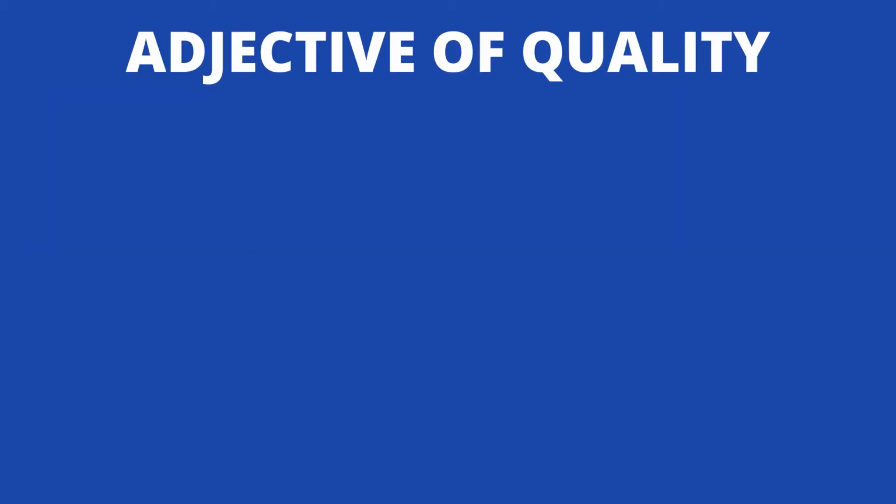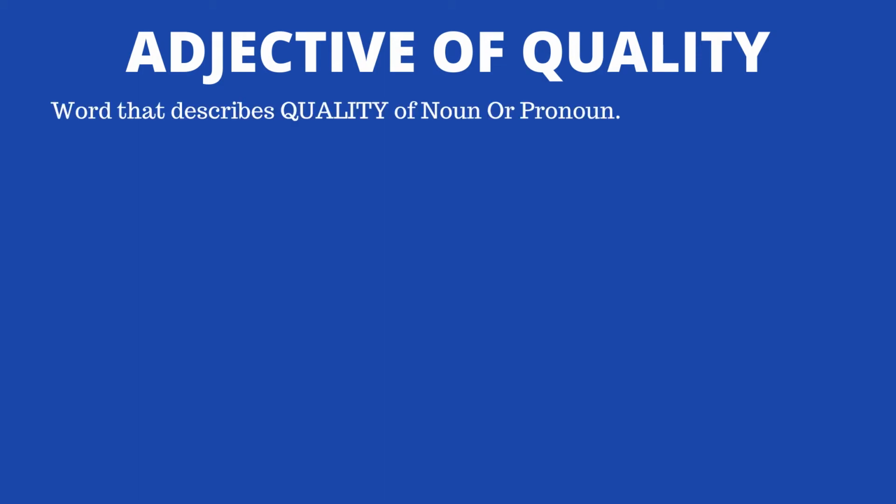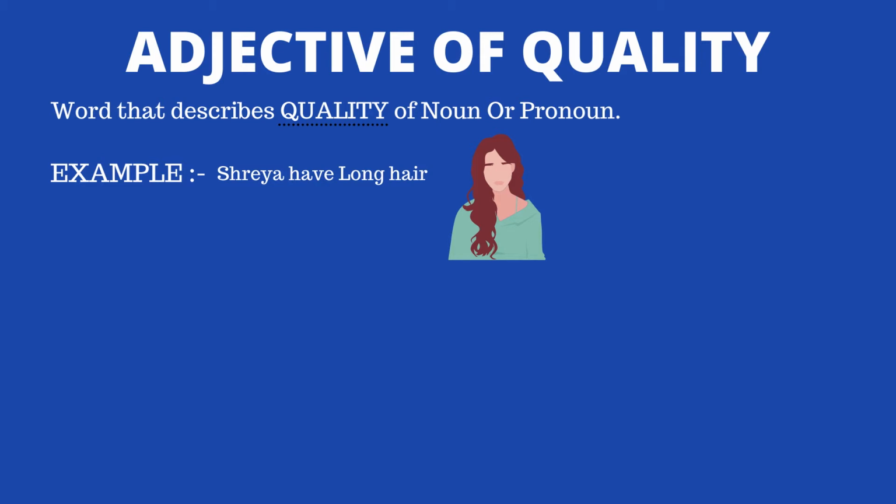So, adjective of quality. These are words that describe the quality of a noun or pronoun. Notice closely or put emphasis on this word quality. Let me give you an example which makes things clear for you. Shreya has long hair. So what is the quality of hair here? It's long.